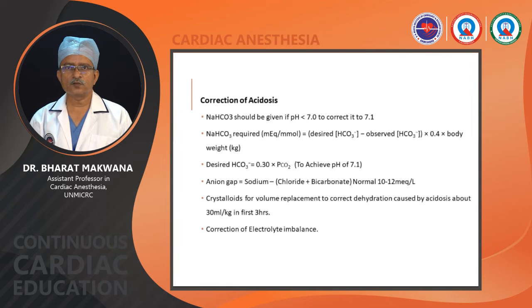Ringer lactate can also be used. That lactate can be converted into bicarb. 31 millimole lactate is there in normal Ringer lactate, and after proper oxygenation and tissue perfusion, the liver can convert it to bicarb in 1:1 ratio. Solutions containing gluconate are not that effective. The gluconate is not converted to bicarb. Acetate solution we can use. It is even more efficient than lactate.